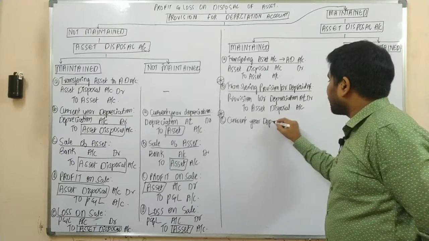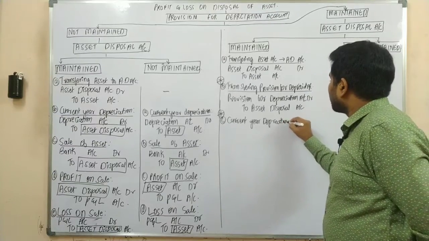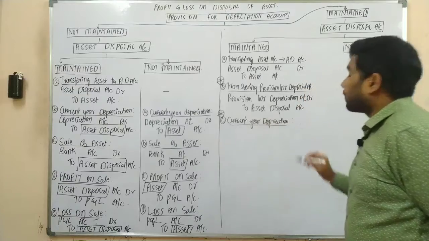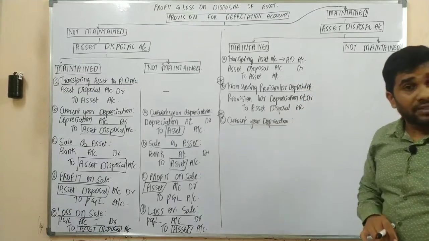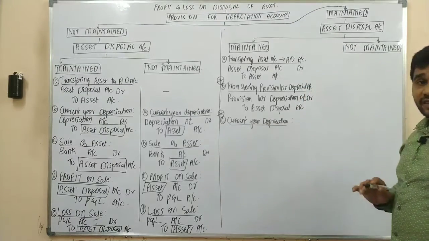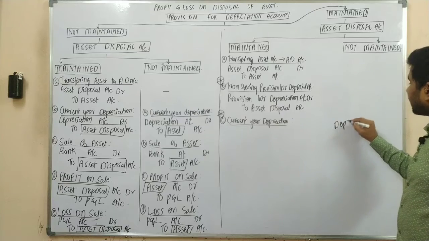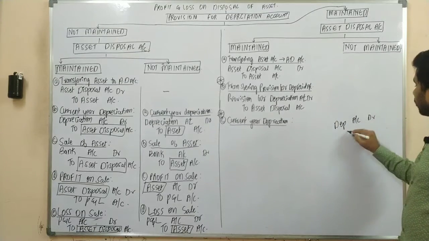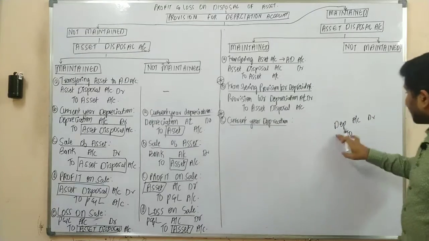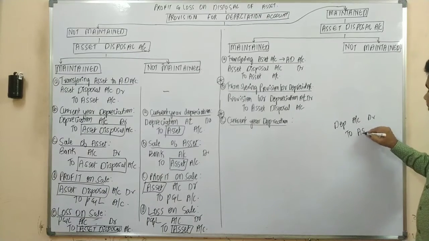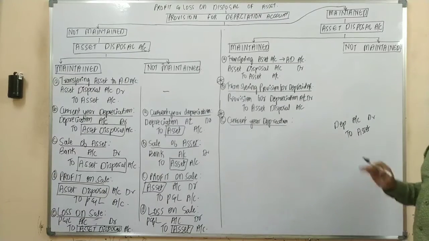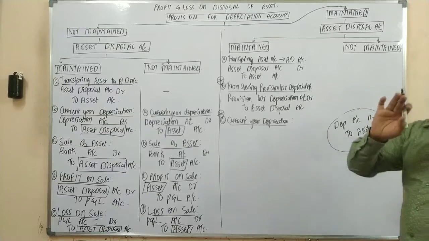Yes or no? So what is the journal entry in general? Your depreciation account debit to your asset. This is the general journal entry.